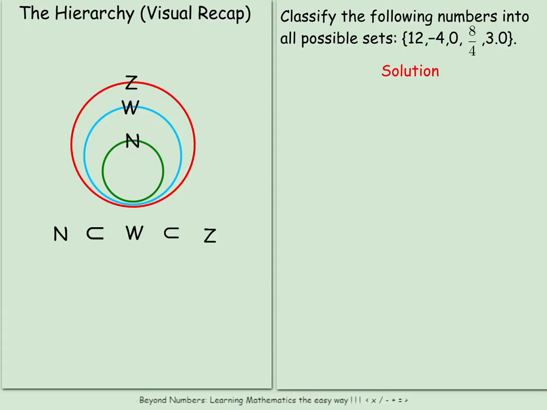Starting with the 12. The number 12 here, you realize that 12 is a natural number. It is also a whole number. And then 12 is also an integer. So 12 belongs to all the three sets we have considered so far. Let's take negative 4.